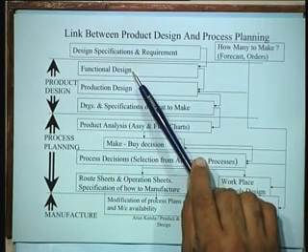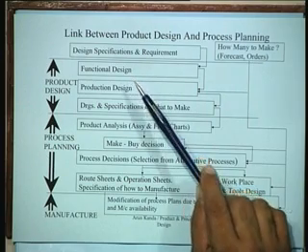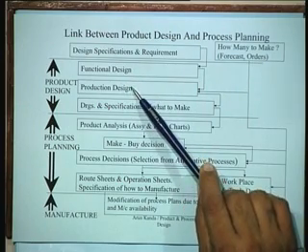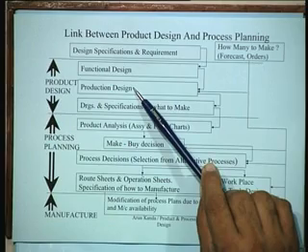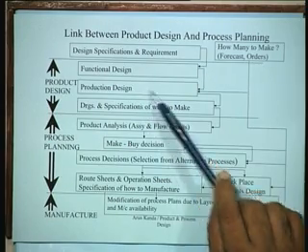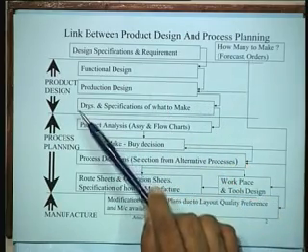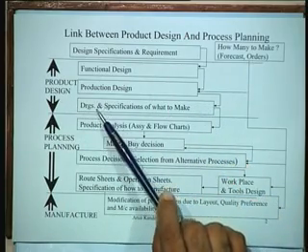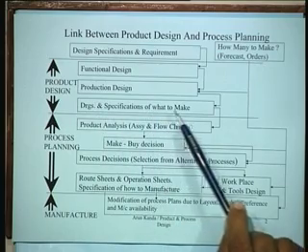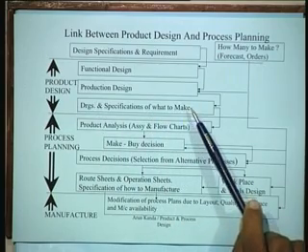A functional design of the product is one which focuses primarily on the function that the product performs, and then we talk about the production design, where aspects of ease of production are taken care of, and ultimately as a consequence of this entire exercise the output of the product design division is to get drawings and specifications of what to make. So that's what it generally is.